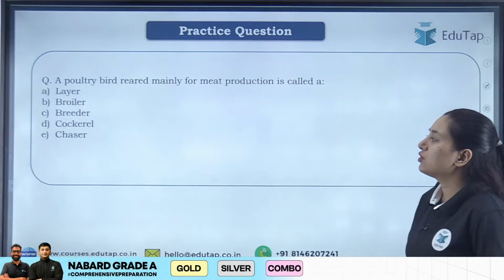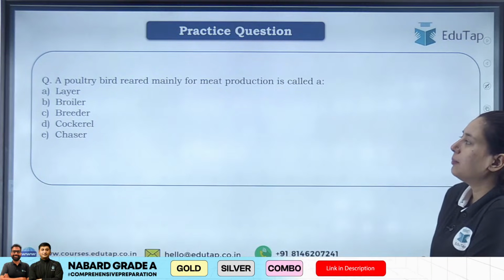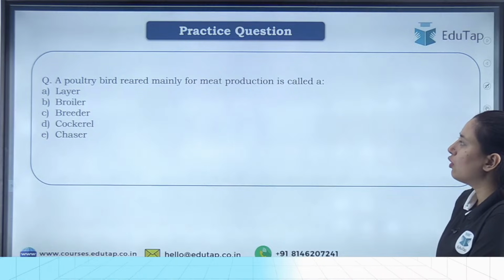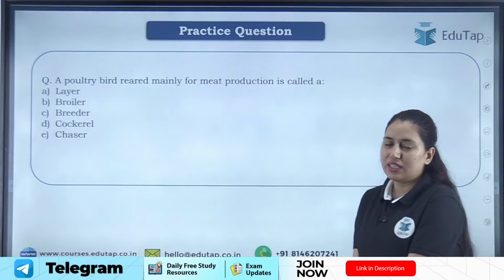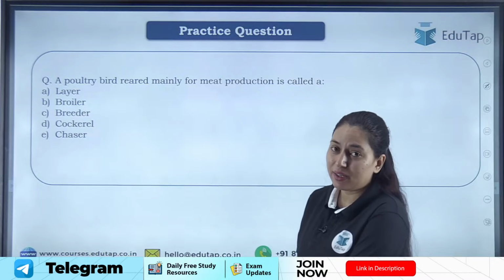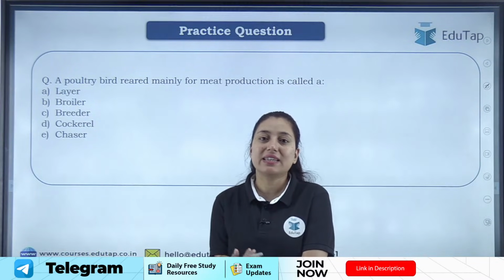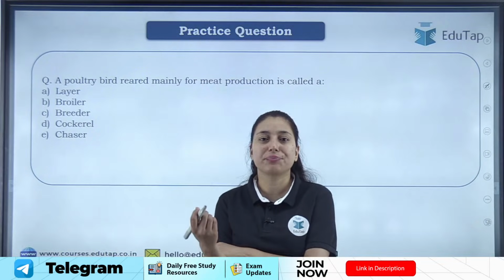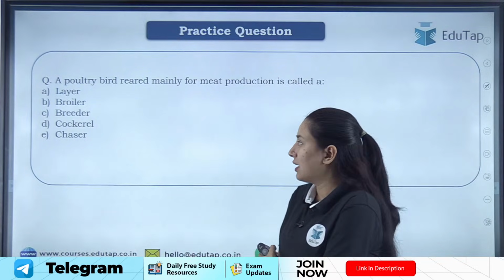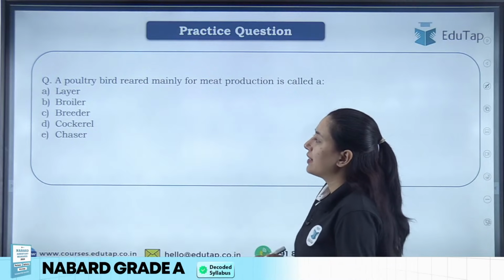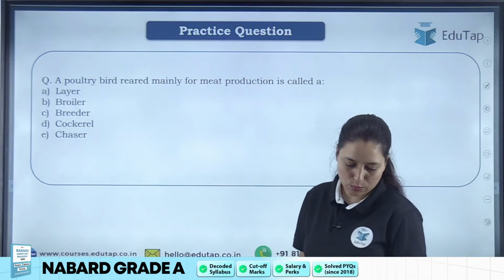Good. Moving to the next question. A poultry bird reared mainly for meat production is called what? Now, questions have been asked in your examination regarding this. So you have to tell me, when we are rearing these birds just for the purpose of meat production, what is it called? Is it layer, broiler, breeder, cockerel, chaser? What will be the answer?